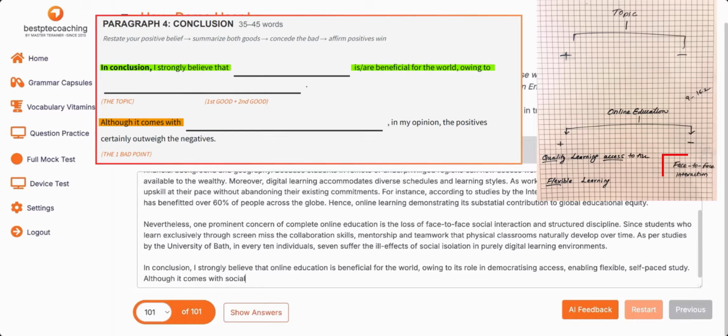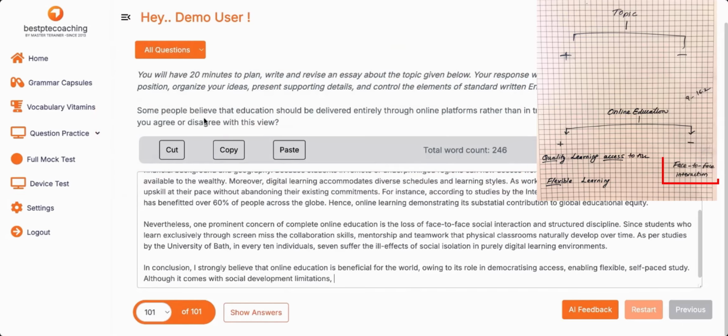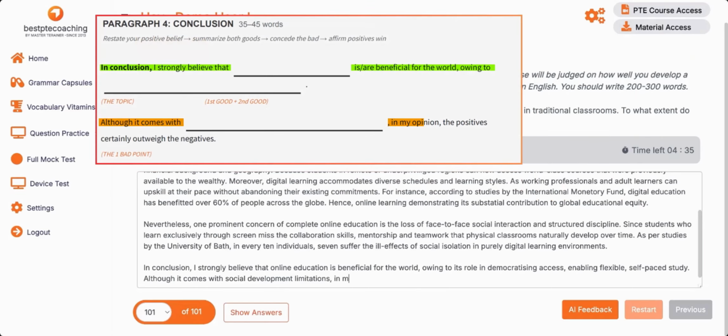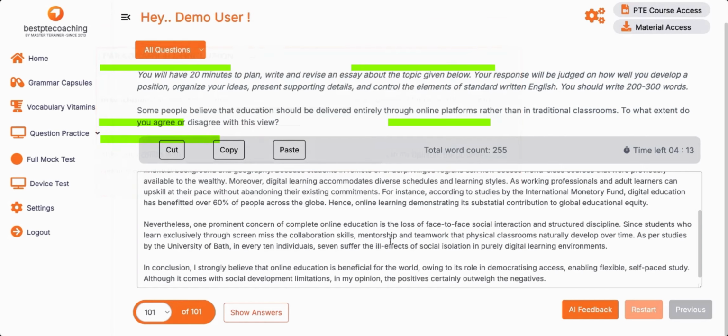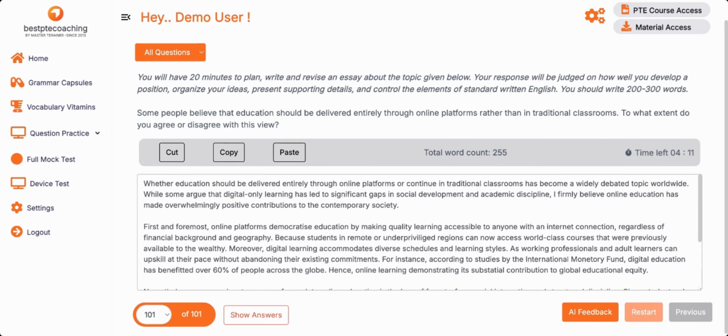Some limitation in face-to-face interaction, maybe in social development, that can be called what? Social development limitations, right? Limitations. Okay, and you have to convey your opinion, to what extent do you disagree? Okay. In my opinion, the positives certainly outweigh the negatives, right? Negatives. Okay, I wrote this. Now you can also do the proofreading part. I'm very bad at proofreading.